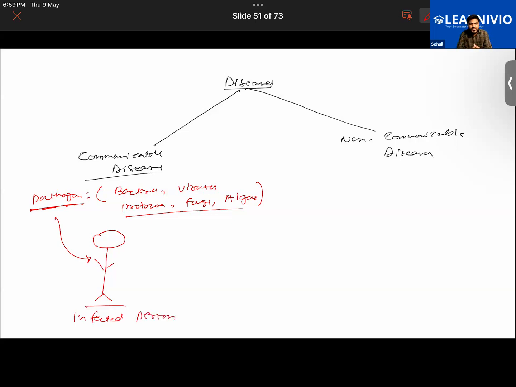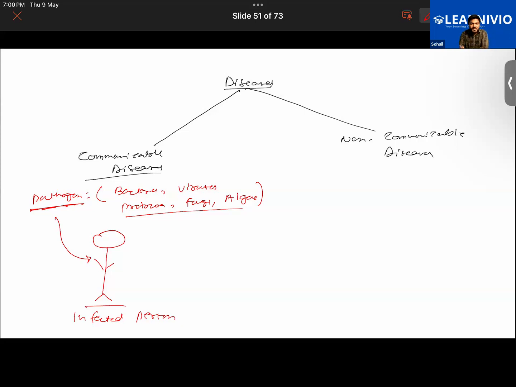And thereby these persons can transmit the disease to a healthy person also. Like if they come in physical contact with another person, or if they were to sneeze in the air, like you'd have observed in your classroom, if a boy or girl is suffering from cough, from common cold, and if the person continues to sneeze in the room without keeping something to cover the nose, most probably many other students will also be getting infected with common cold. It's a common thing, you might have experienced this, isn't it?